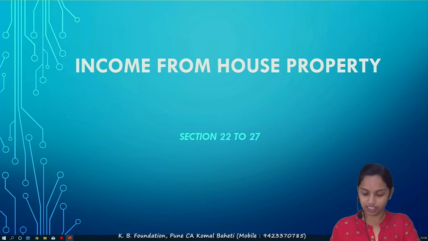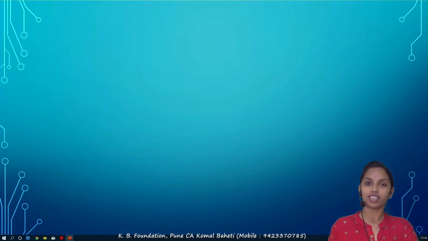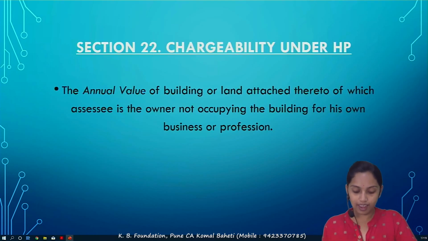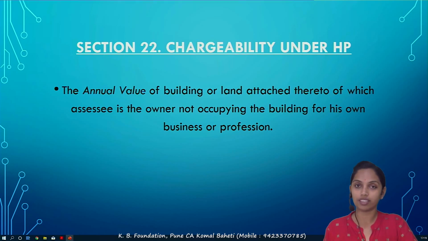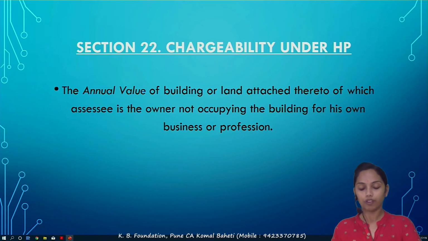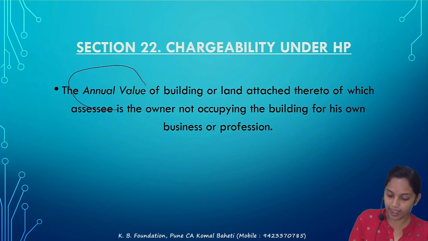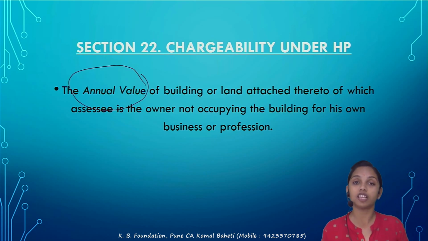The first section is section 22, that is the chargeability section. What this section says is that the annual value of the building or the land attached thereto, of which the assessee is the owner, not occupying the building for his own business or profession, is chargeable. Correct. The most important word under the chargeability section, that is under section 22, is the annual value. What is to be taxed under the HP is the annual value.